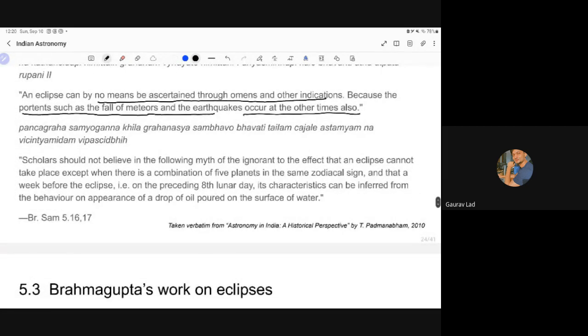See what he says next in Brihat Samhita. Scholars should not believe in the following myth of the ignorant to the effect that an eclipse cannot take place except when there is a combination of 5 planets. So this is more like debunking the astronomical position that other schools held. That is what he's doing here. But again, see what it says here.